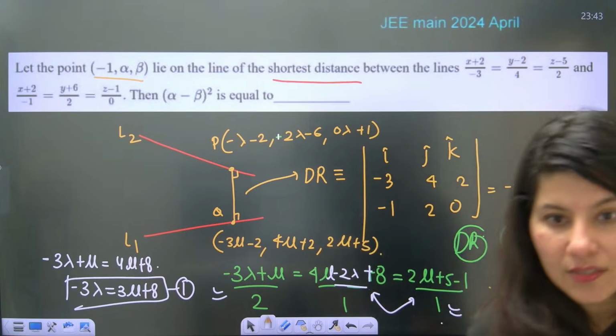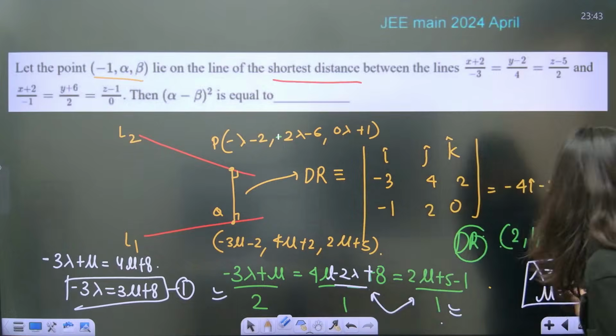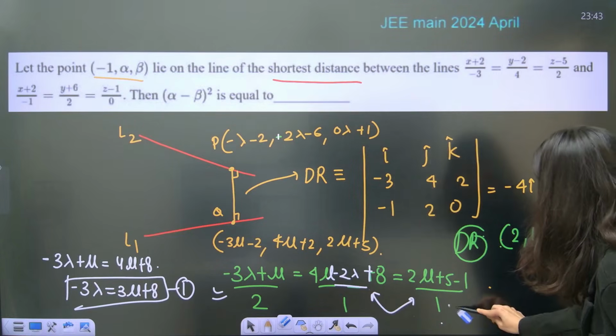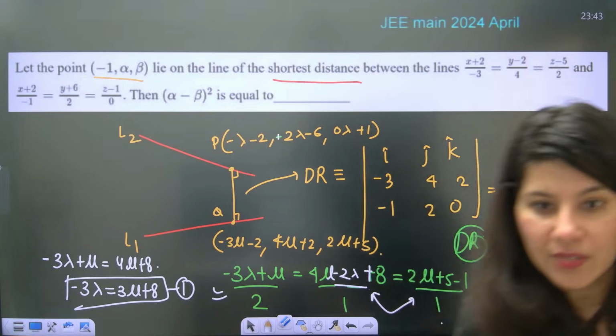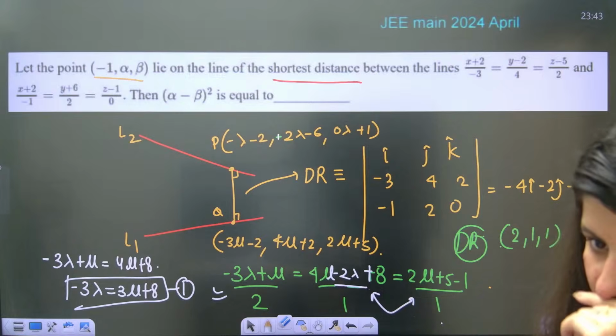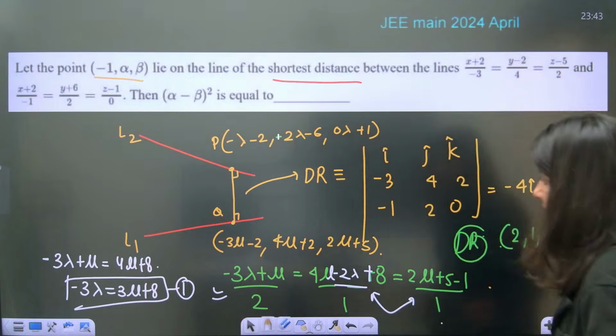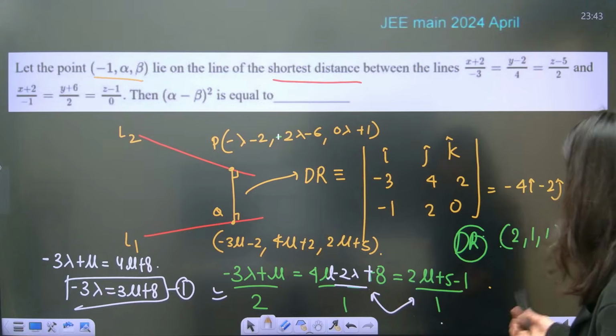Hold on. Sorry, lambda and mu values I have not checked properly. Okay, so lambda will be, let me check, mu is equal to lambda plus 2. Sorry guys, we need to actually calculate lambda and mu. I can't write it like this. The second equation we will need.